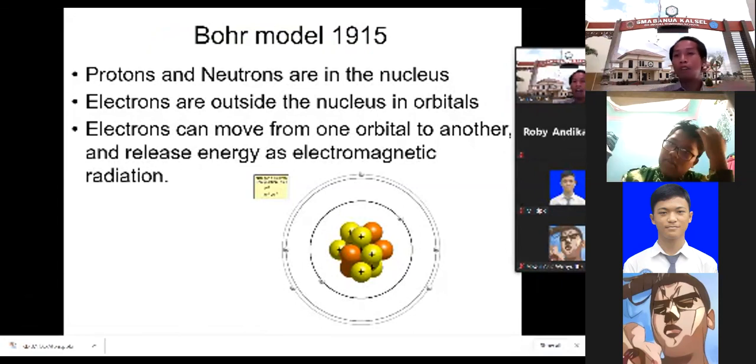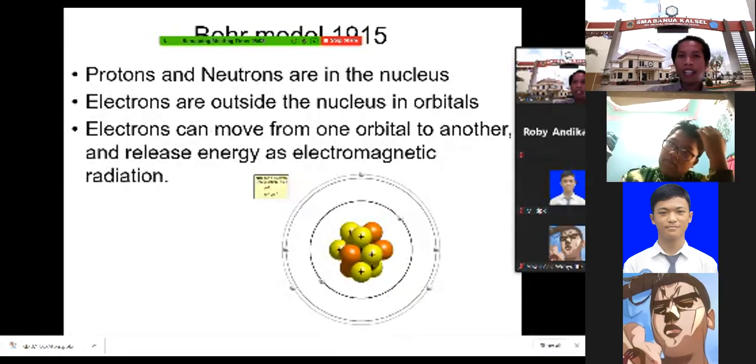Yeah, the movement of this electron needs energy. Some of the energy can be released, or some of the energy can be absorbed by the electron. So when the electron absorbs or releases energy, it can change its orbit. It can change the place where it is moving, the path where it is moving. So it's different from the orbit of the Earth, which cannot change, but the orbit of the electron can change. So an electron can jump from one orbit to another orbit.